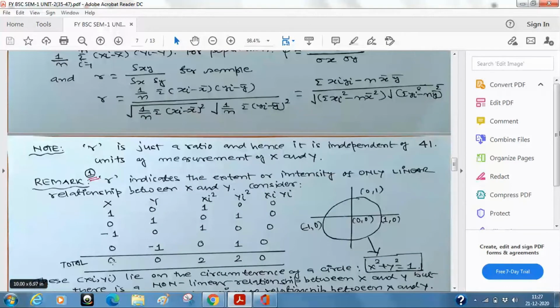Now you know that this is x bar 0, y bar 0. वो तो बाद की बात है. लेकिन what about summation xi yi? सर जीरो ही है ना, तो ये जीरो सब खत्म कहानी. तो क्या मिला? वैल्यू ऑफ आर तो आपको मिली जीरो. तो आप क्या कहेंगे कि there is no relationship between x and y. But on the contrary, there is a perfect relationship between x and y. Actually they are representing a unit circle.